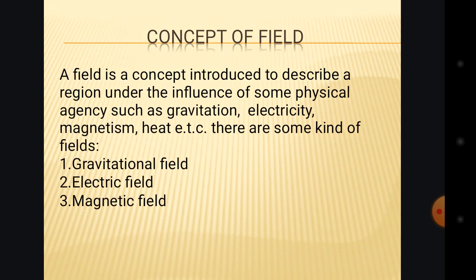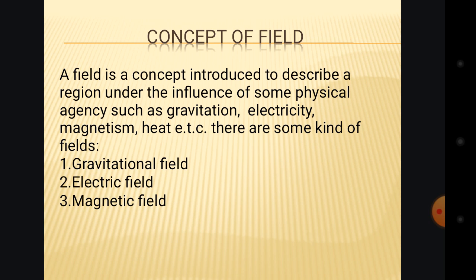Concept of field. A field is a concept introduced to describe a region under the influence of some physical agencies such as gravitation, electricity, magnetism, heat, and so on.